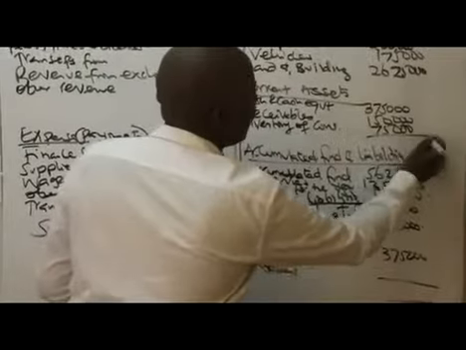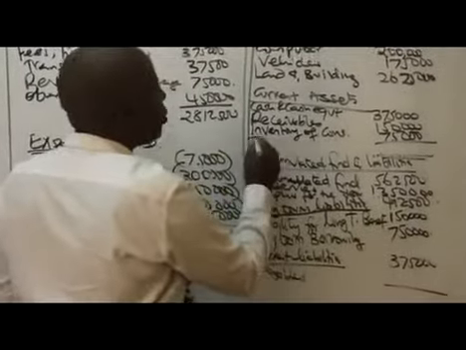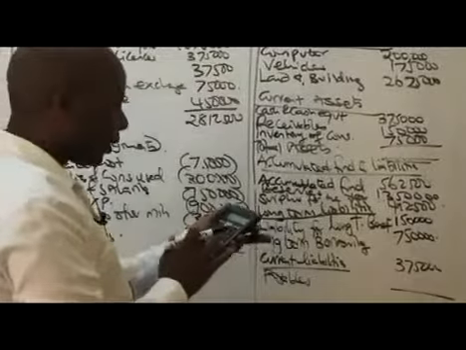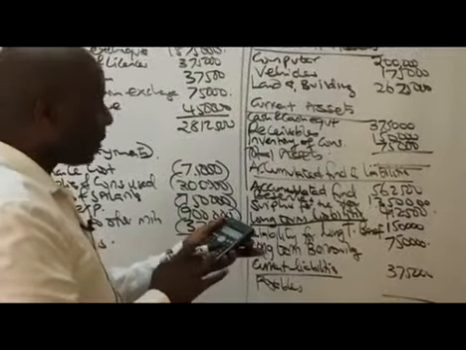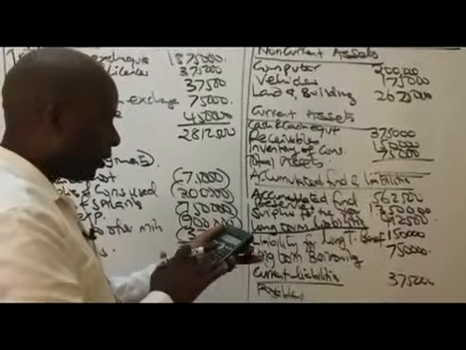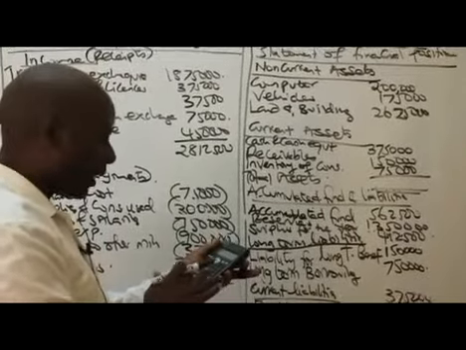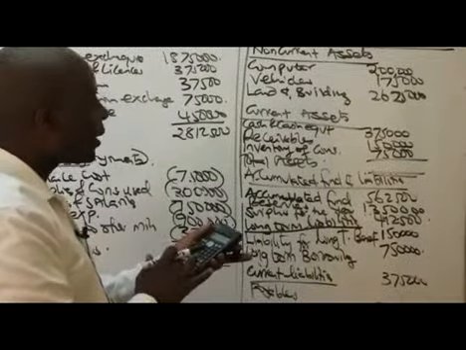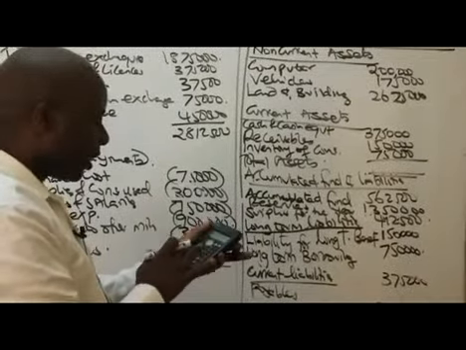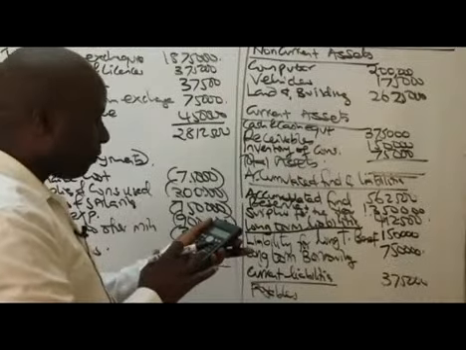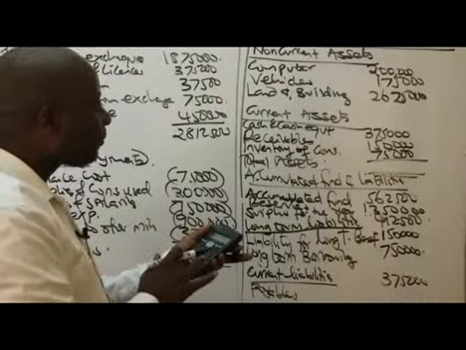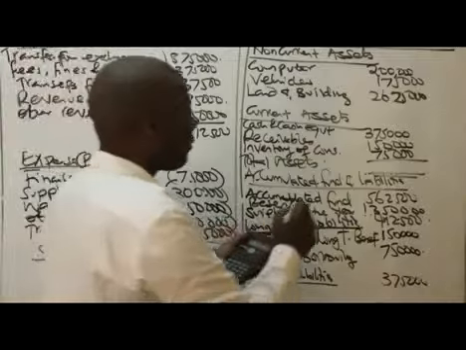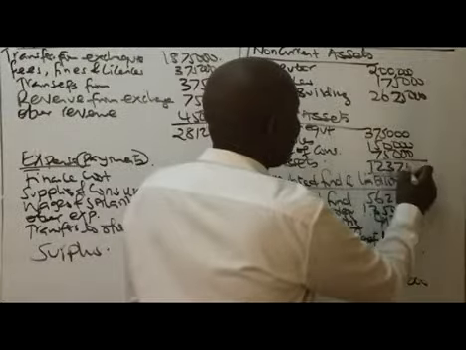Give us the total. First of all, start by giving us the total assets. Total assets, what do we have? We have 200,000 plus 175,000 plus 262,500 plus 375,000 plus 150,000 plus 75,000, which gives me 1,237,500. So this gives me 1,237,500.